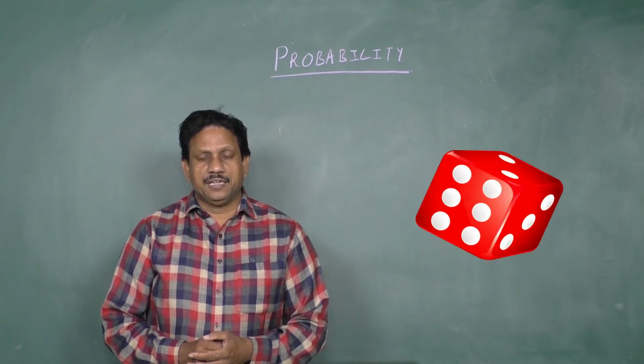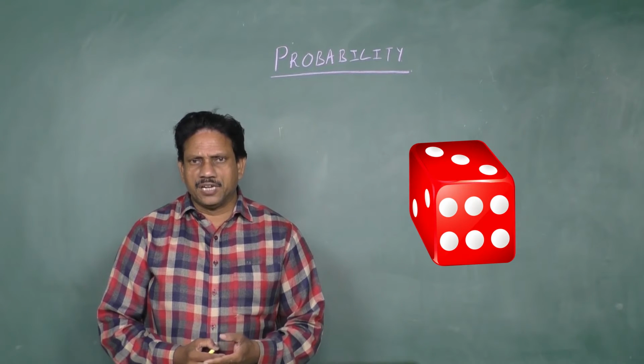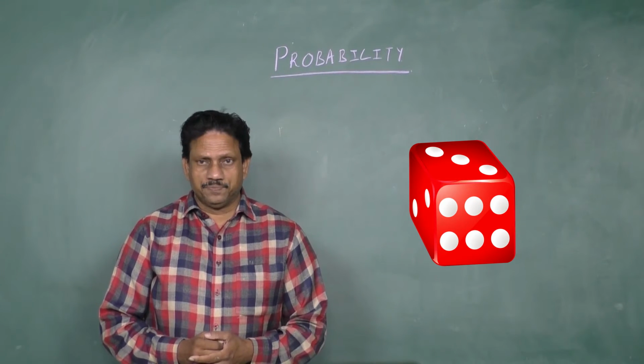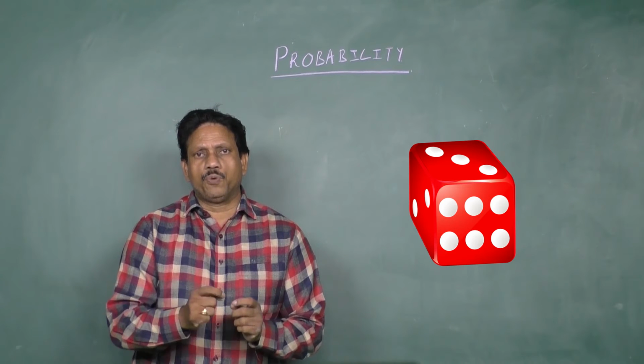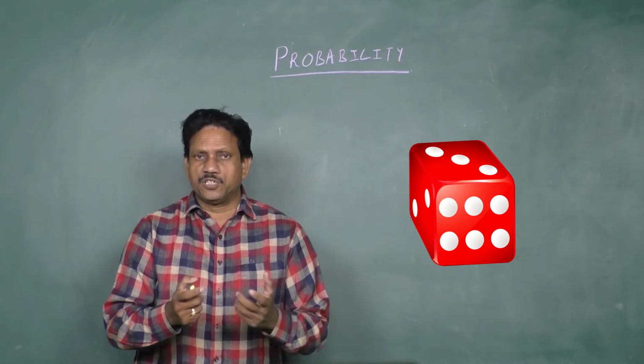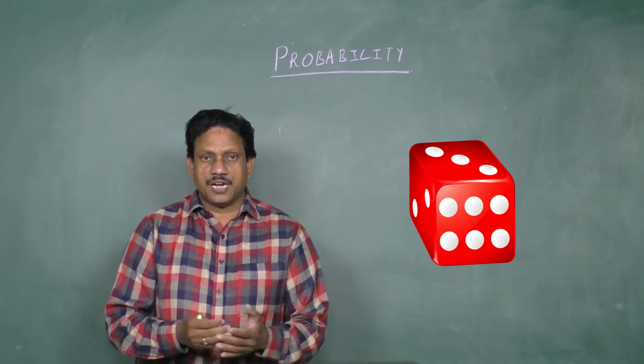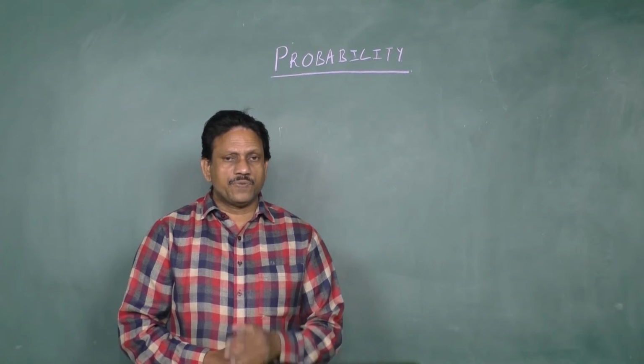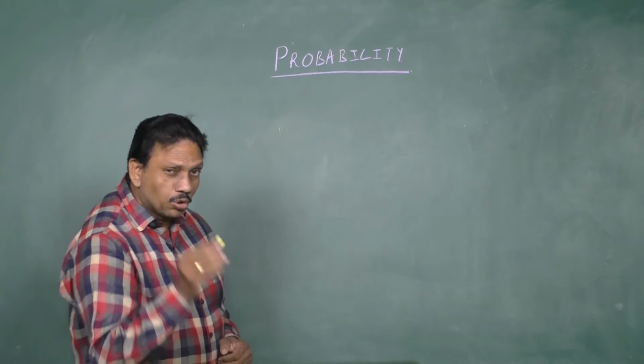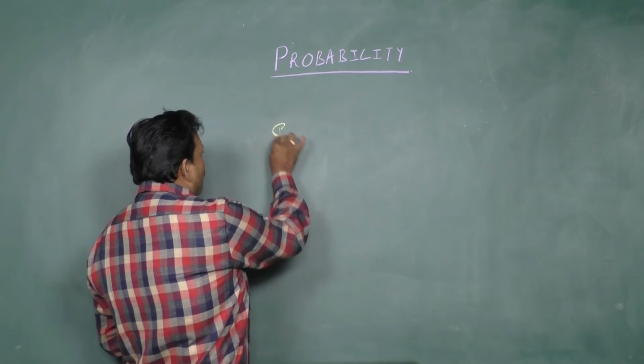Throwing a die, an unbiased die, can result in any number from 1 to 6, because a die contains 1 point, 2 points, 3 points, 4 points, 5 points, 6 points. So any one of them can turn up, and it is a random experiment. The next one is sample space, the total outcome. Sample space.